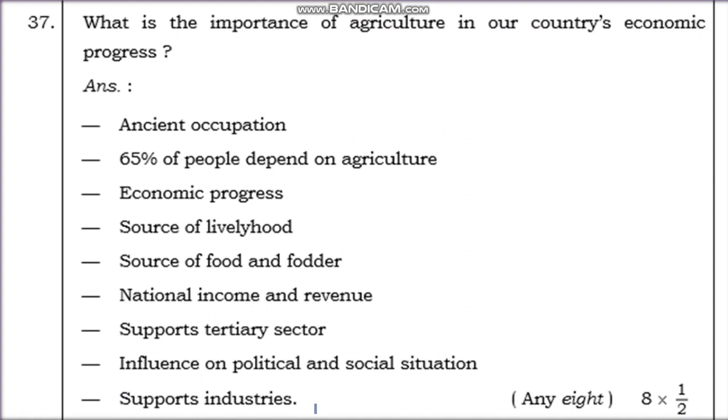Next, source of livelihood, source of food and fodder, national income and revenue, supports the tertiary sector, influence on political and social situation, and supports industries. These show the importance of agriculture in our country's economic progress.